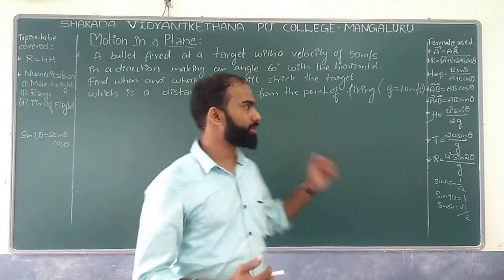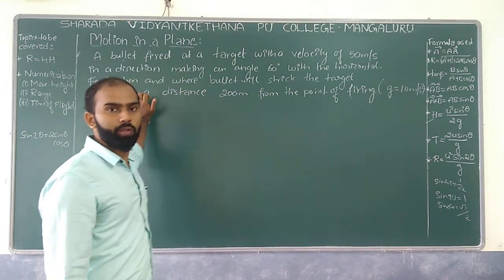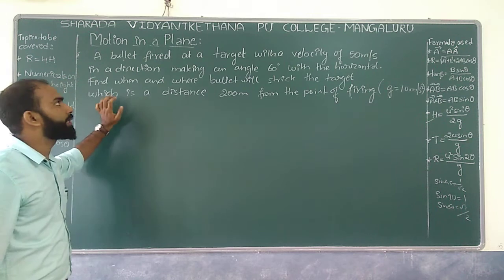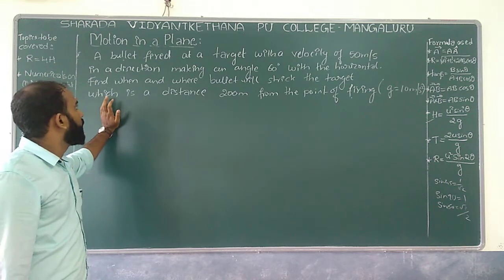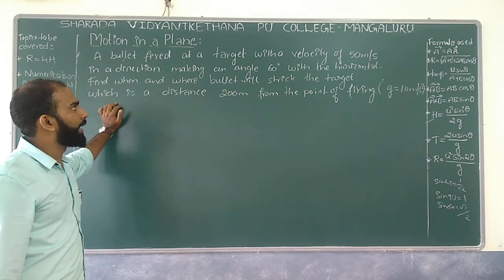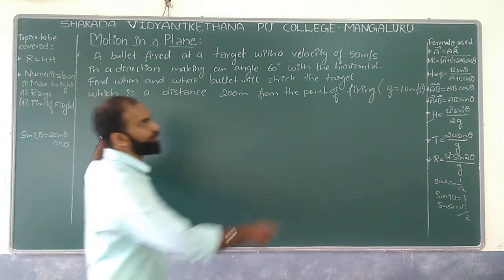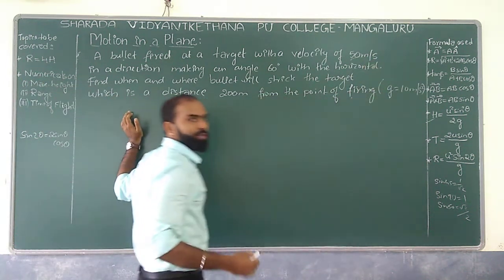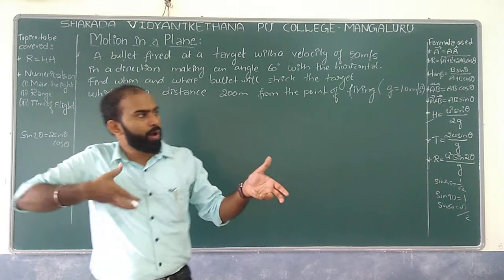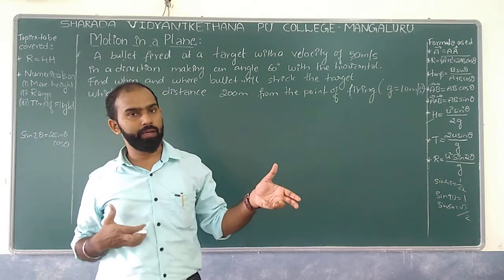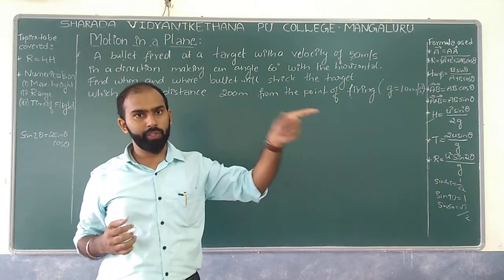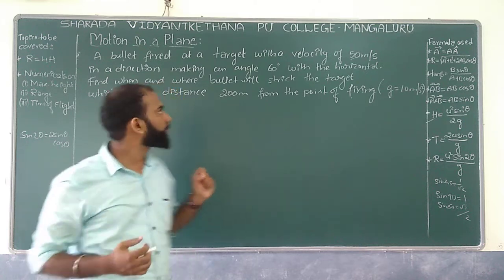Well, dear students, we will see one more numerical on the board. Let us take an example. A bullet is fired at a target with a velocity of 50 meter per second. So there is a gun, and you have fired in such a way that the bullet is moving with 50 meter per second.